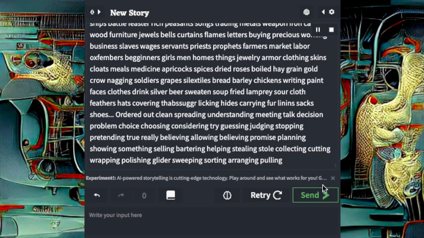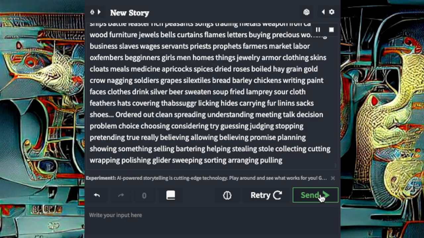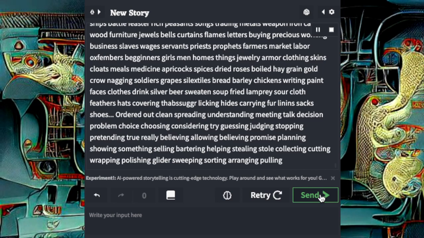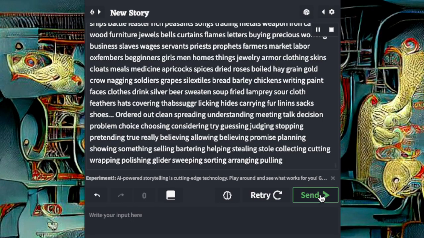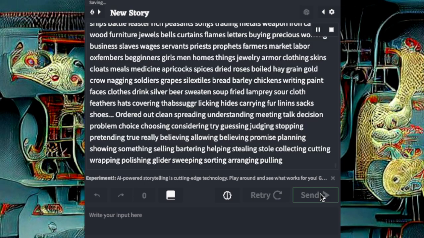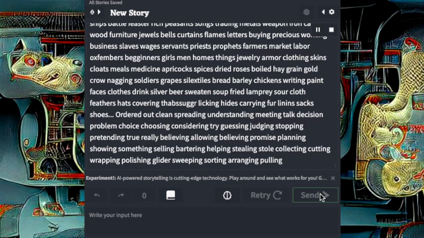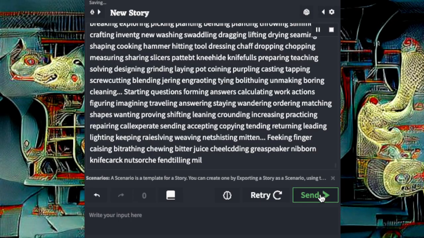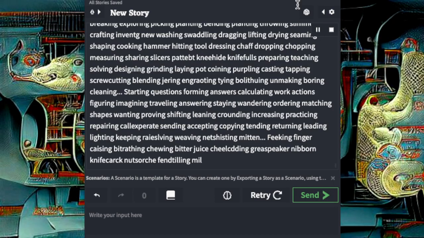styles, bread, barley, chickens, writing, paint, faces, clothes, drink, silver, beer, soup, fried lamb, cloth, feathers, hats, covering, licking, hides, carrying, fur, linen, sacks, shoes. Clean, spreading, understanding, meeting, talk, decision, problem, choice, choosing, considering, try, guessing, judging, stopping, pretending, true, really, believing, allowing, believing, promise, planning, showing something, selling, bartering, helping, stealing, stole, collecting, cutting, wrapping, polishing, sweeping, sorting, arranging, pulling,